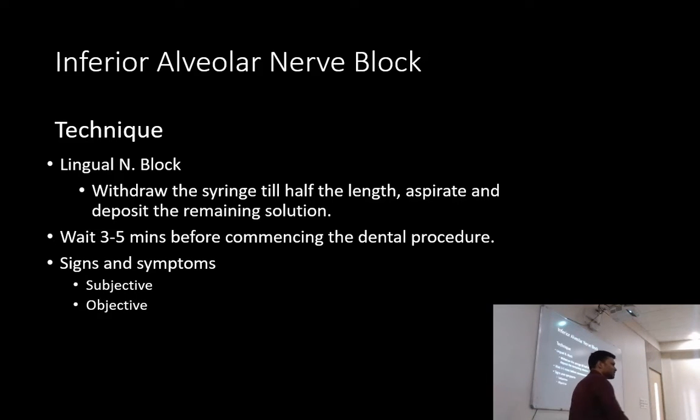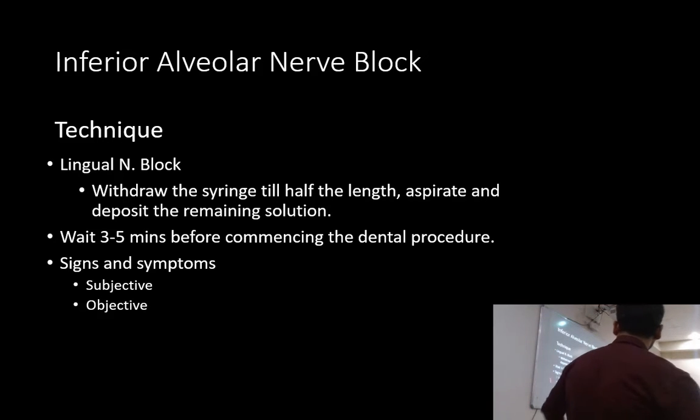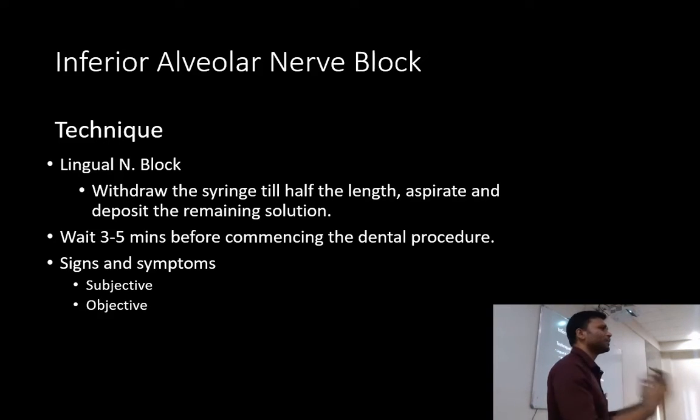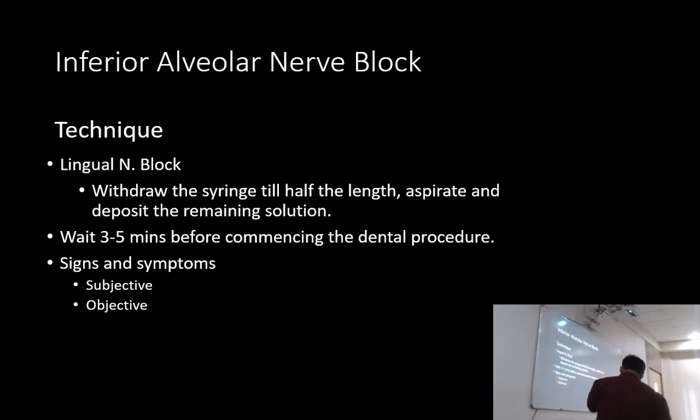Okay, so what are the signs and symptoms? As I mentioned earlier, if you know the anatomy and the area supplied by the nerve, you will be able to easily figure out the signs and symptoms. Subjectives are the symptoms experienced by the patient, whereas objective is what you check clinically. So in subjective, the patient will have lip anesthesia. In the majority of cases you will see tongue anesthesia; the patient will feel numbness at the tip of the tongue. That is the subjective.